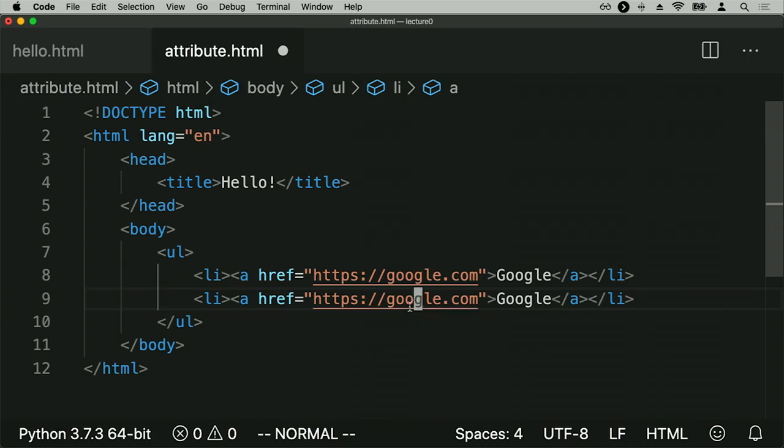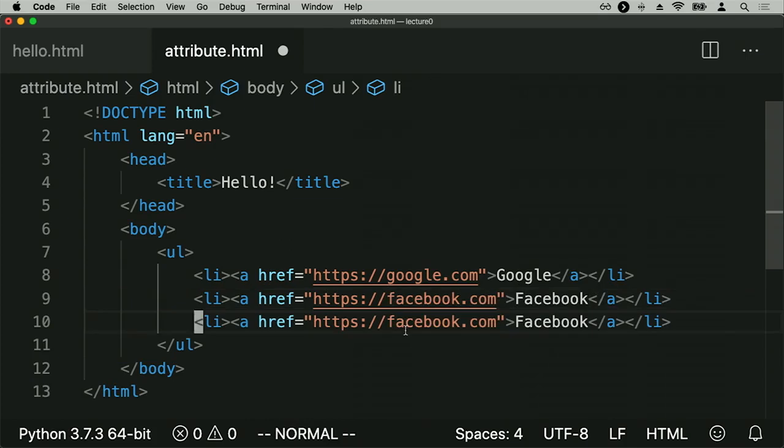And I'll go ahead and add a link to facebook.com, call that Facebook. And I'll go ahead and add a link to amazon.com and call that Amazon.